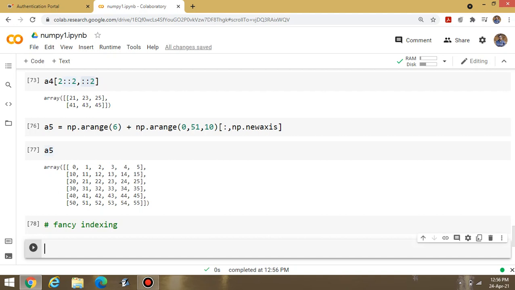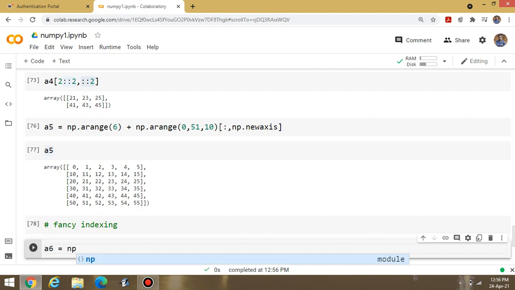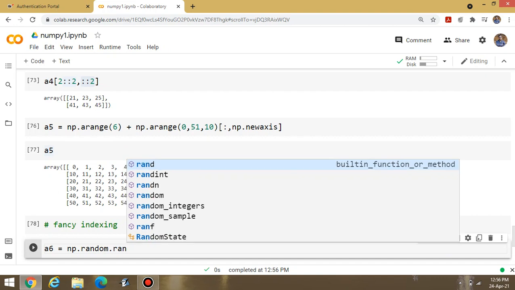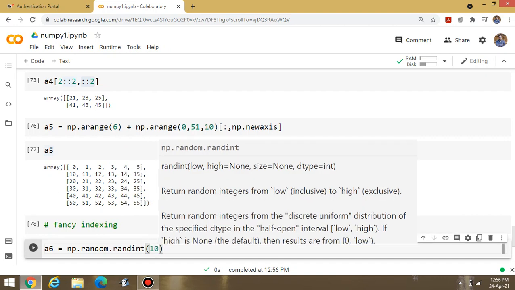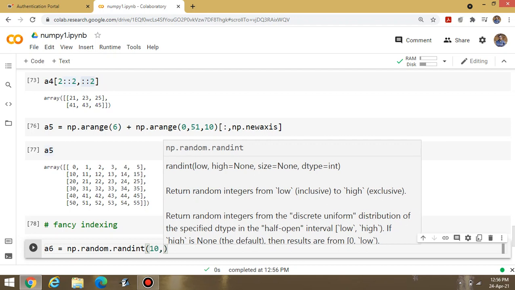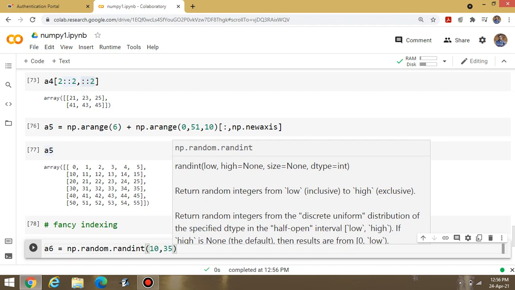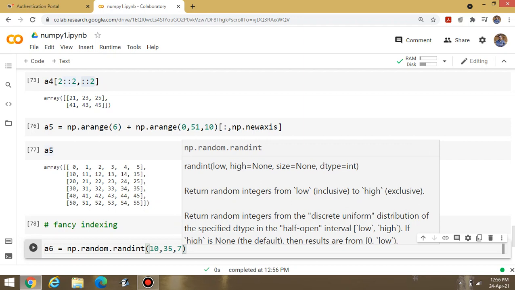Suppose I am writing A6, a new value, A6 is equal to np.random.randint, and inside I am writing 10 to 35 with a jumping factor of 7.